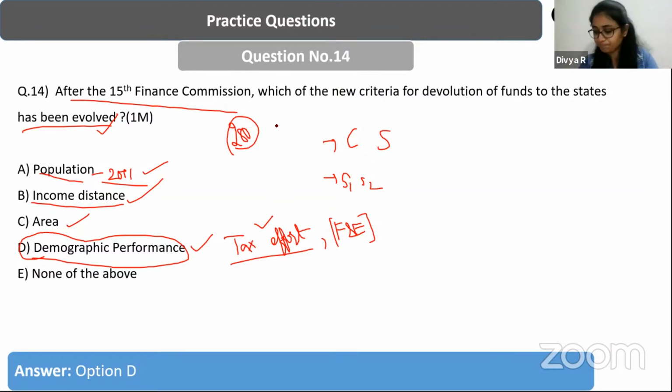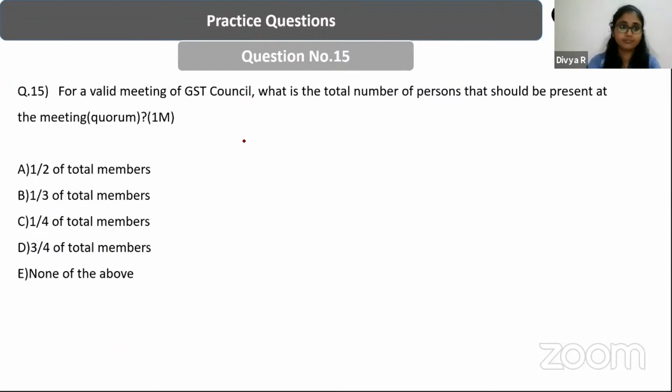So it is going to consider horizontal devolution and vertical devolution between the center and the states. This is the job of the Finance Commission. And the current 15th Finance Commission, it is chaired by which of the following persons? Which person chairs the 15th Finance Commission? Mr. N.K. Singh. And the recommendation of the Finance Commission is going to be valid for the period of 5 years, 2020 to 2025. So this recommendation of the 15th Finance Commission is valid till 2025.